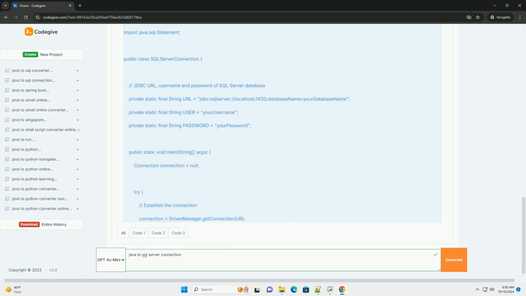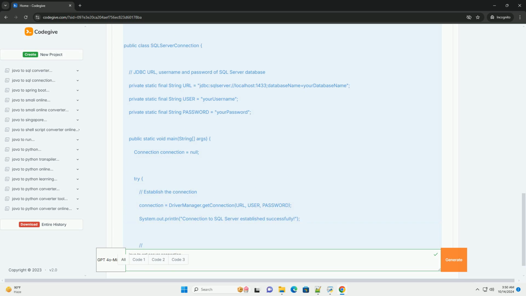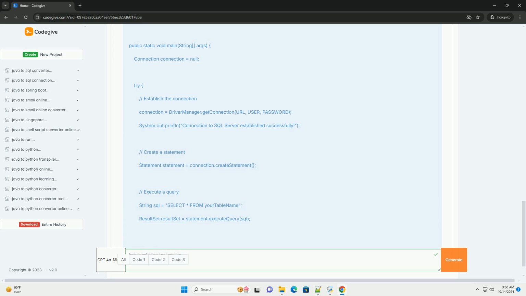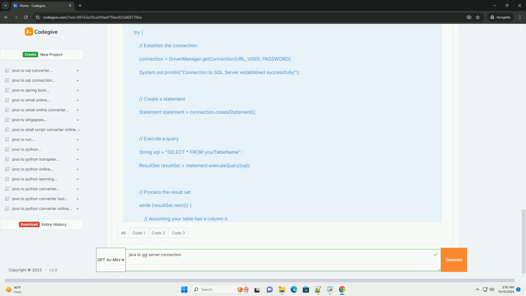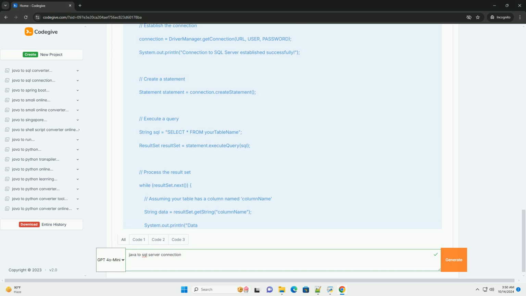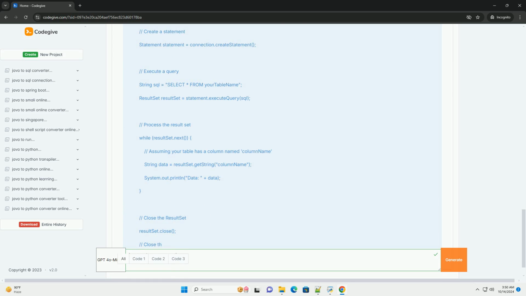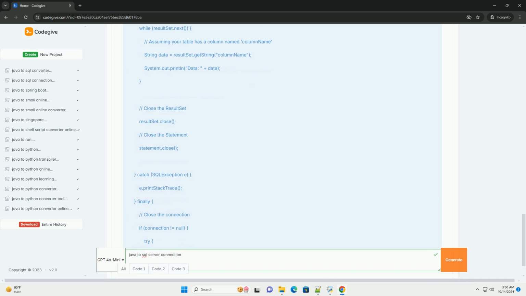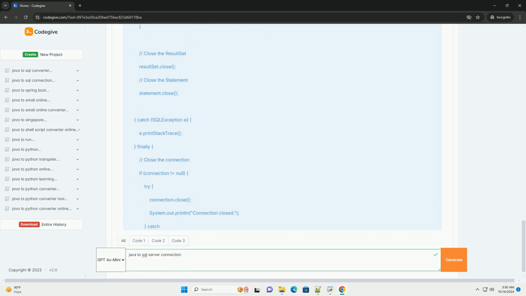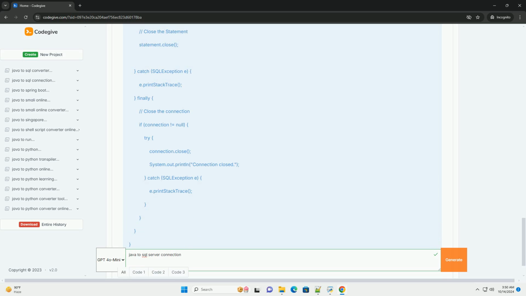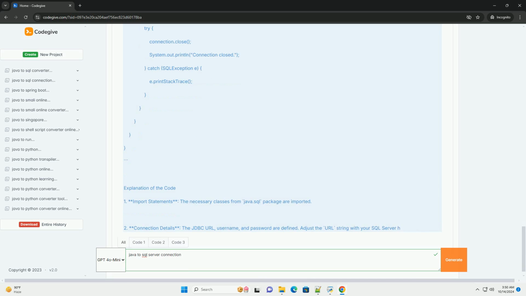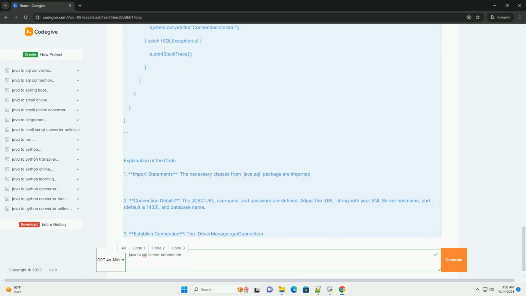Prerequisites. 1. Java Development Kit, JDK. Ensure that you have JDK installed on your machine. You can download it from the Oracle website, https://www.oracle.com/java/technology/java-jdk11-downloads.html, or use OpenJDK.